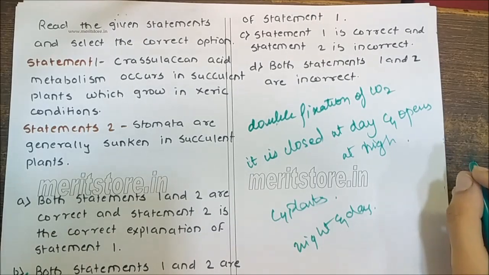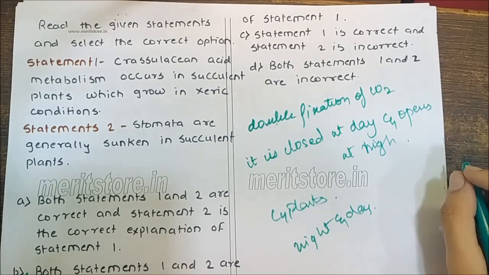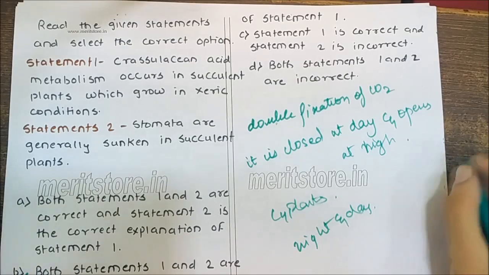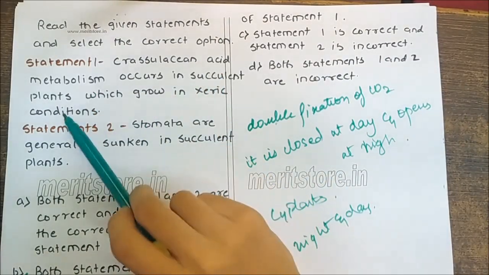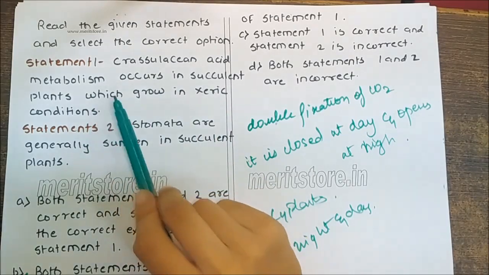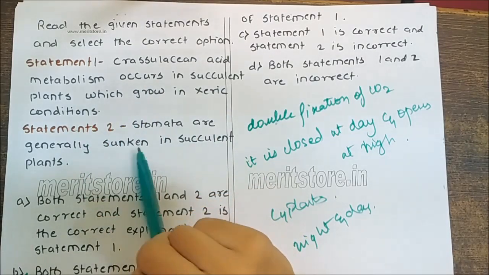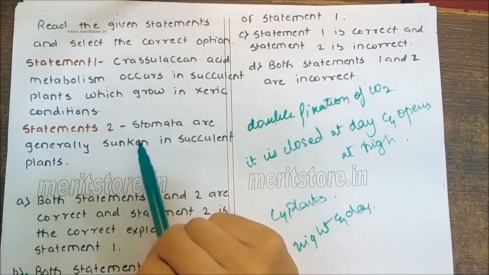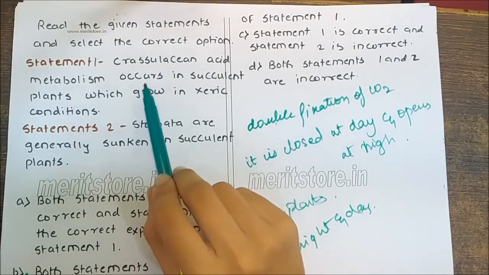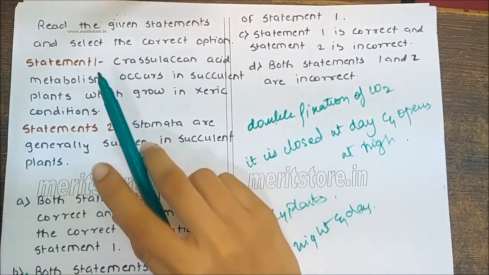Sunken stomata are deep-seated stomata in which subsidiary cells lie above the guard cells. Therefore, crassulacean acid metabolism occurs in succulent plants which grow in xeric condition. This is right. Stomata are generally sunken in succulent plants. This is also right. But statement 2 is not the correct explanation of statement 1.